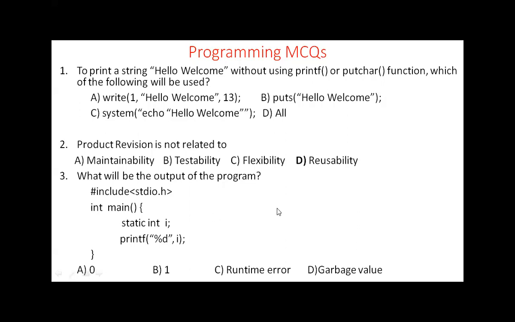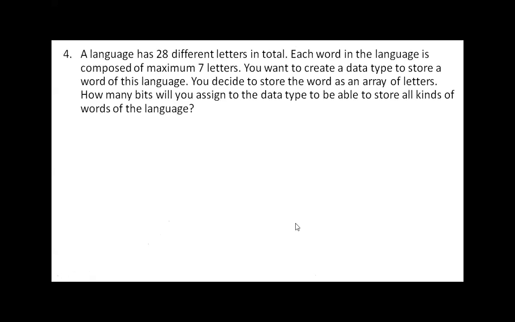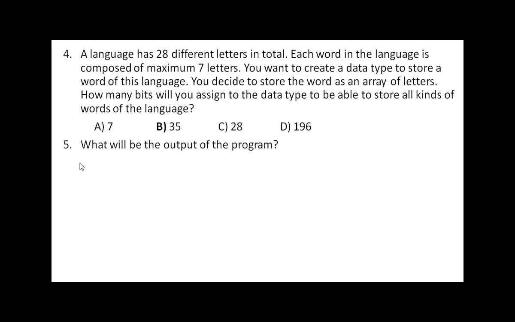Okay. Right. Yeah. So a language has 28 different letters in total. Each word in the language is composed of a maximum of 7 letters. You want to create a data type. This I think we discussed in the previous session. Okay. Right. So next we'll go with the